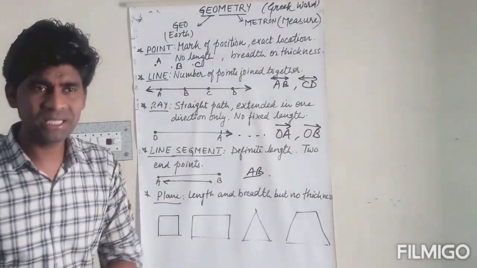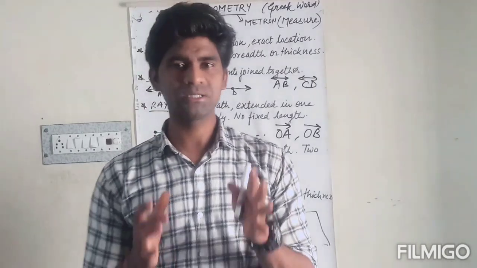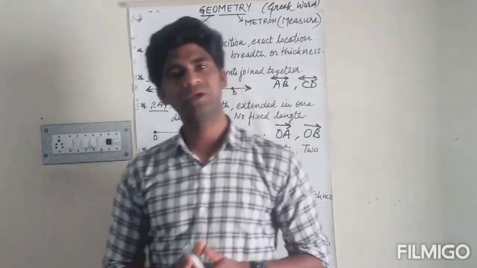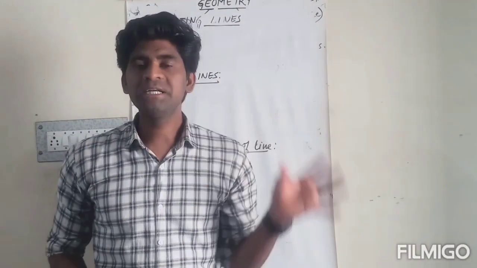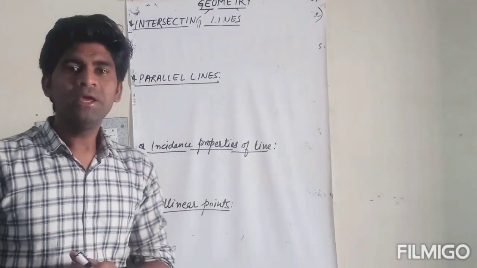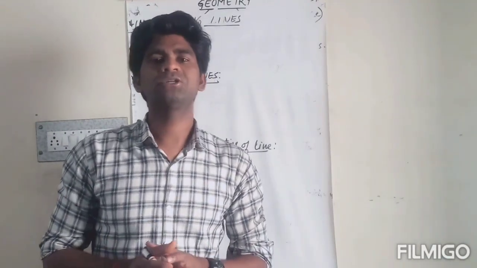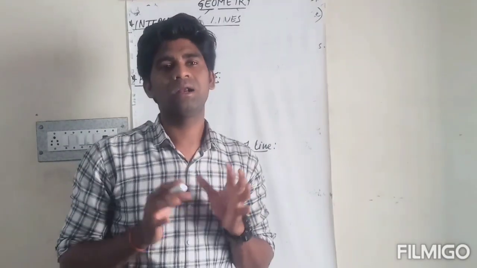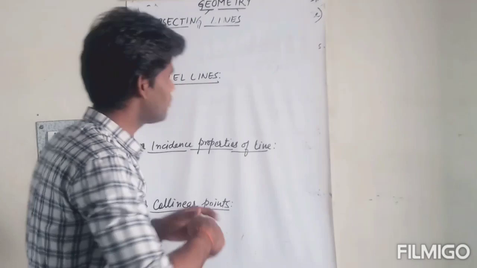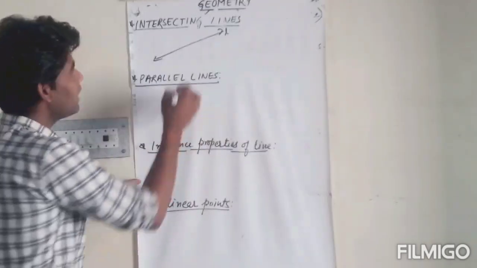Simply plane figures हम कैसे कहेंगे, अगर हम किसी भी plane surface पे जिसको ड्रॉ कर सकते हों उन्हीं को हम plane figures कहेंगे. Okay. Now again the intersecting lines. Look, if two or three lines intersect each other, it means they cut each other at a point. These are the intersecting lines. Look, the line L, okay, and line M.